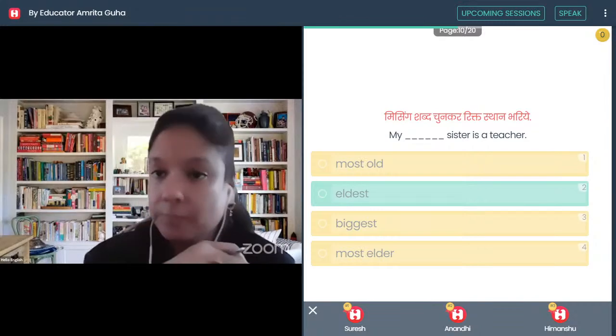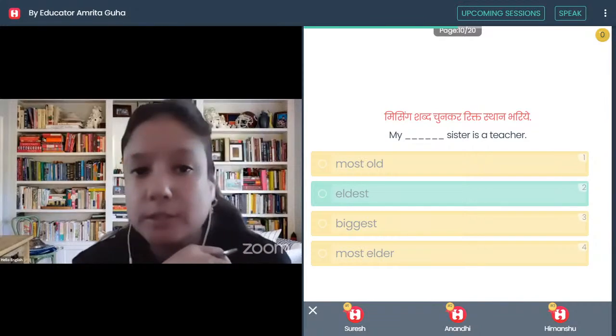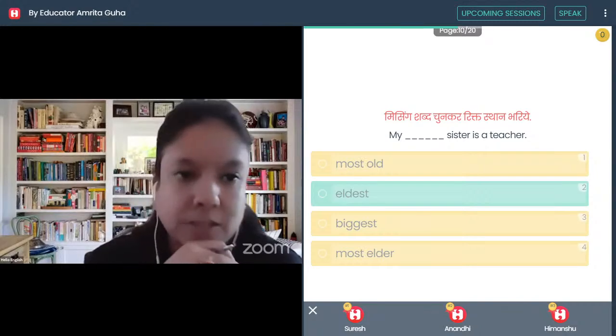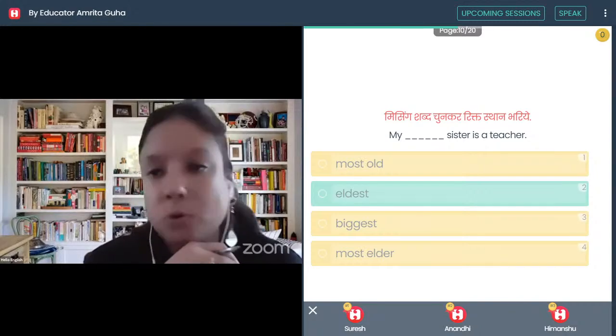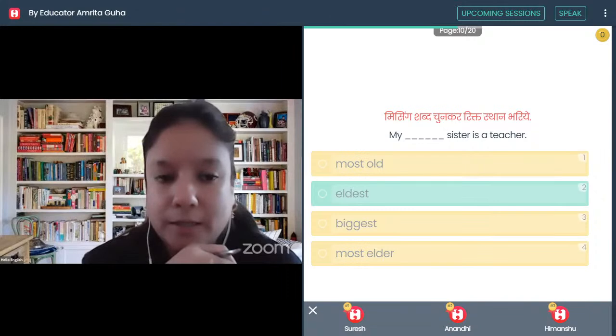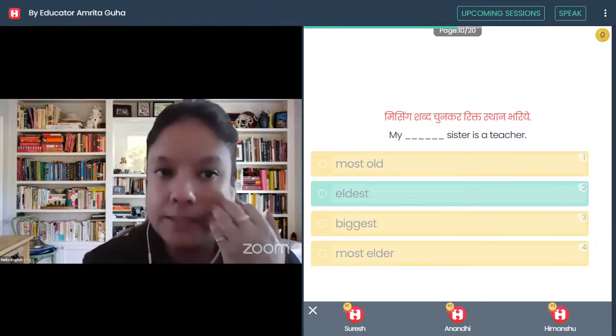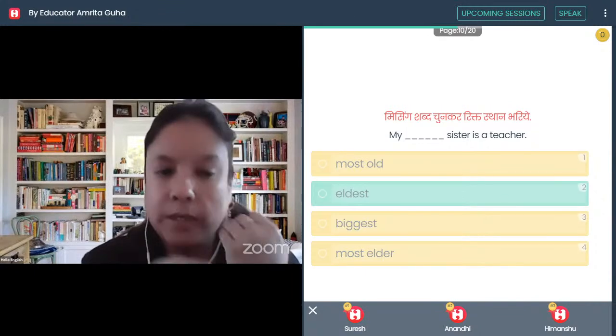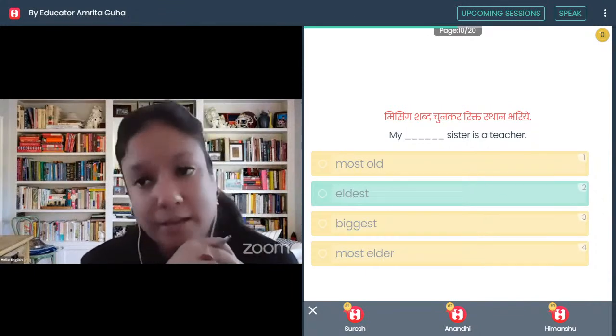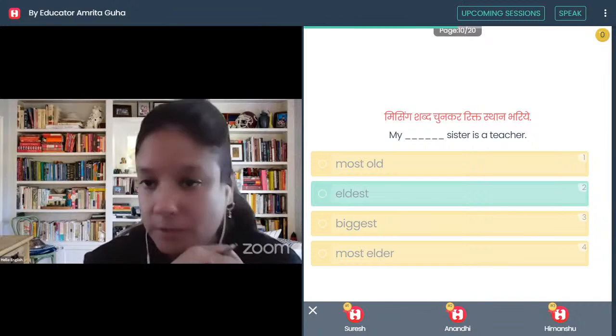Biggest is of course ruled out because as I told you earlier, it is not applicable for humans or living things as such. And most elder is also ruled out. So elder is the comparative form. Old, elder, eldest. Now here I'll be using the superlative form, which is eldest. I can use oldest also. Both are correct in this particular sentence.